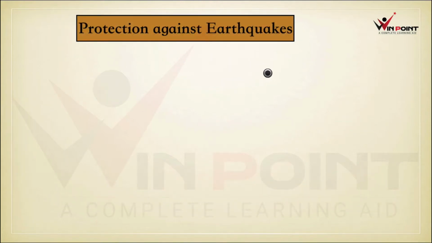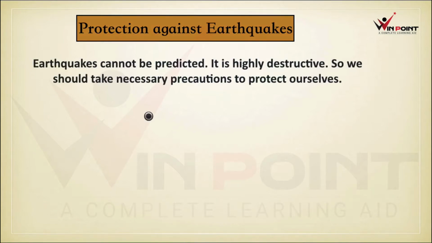Protection against earthquakes. If there is earthquake, what can we do for our safety? We are going to discuss about that. Earthquake cannot be predicted. It is highly destructive. So we should take necessary precautions to protect ourselves. It is very difficult to predict earthquake. Sometimes there will be production of infrasonic sound before the high shock waves. It is an alert for animals, right? But it is very difficult to predict. So we need to take necessary precautions to protect ourselves.